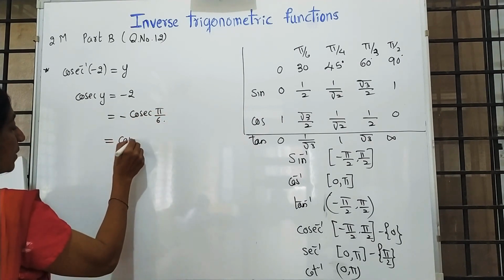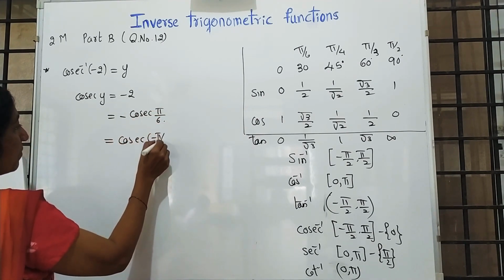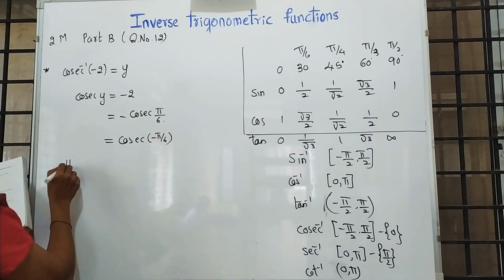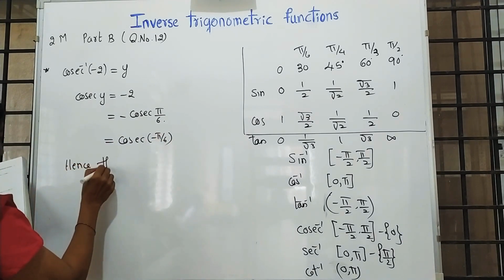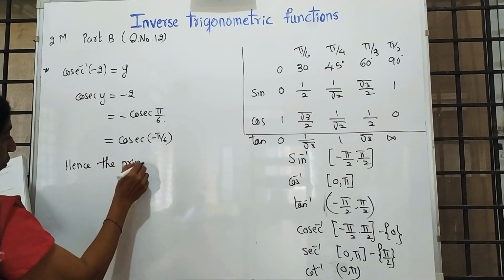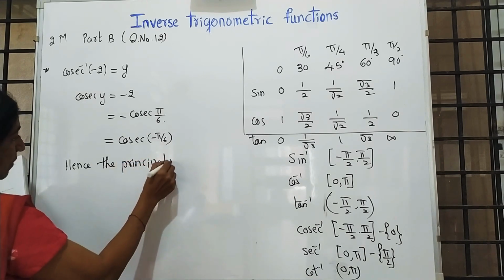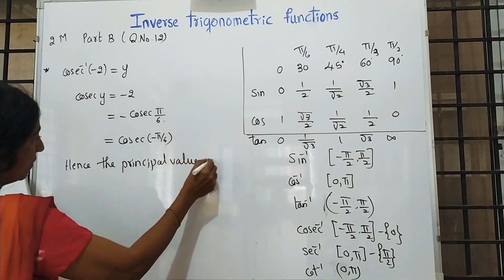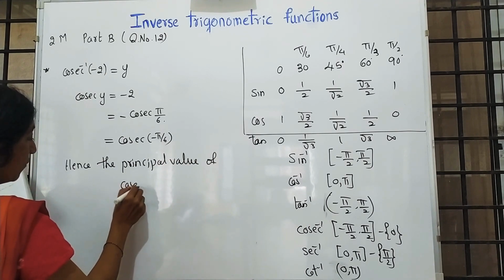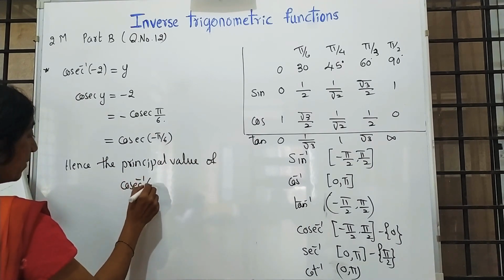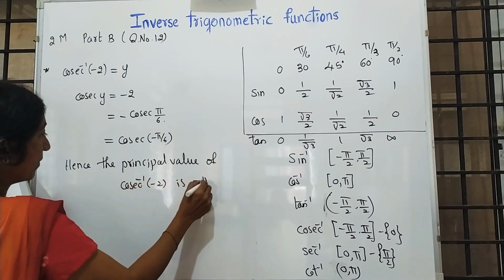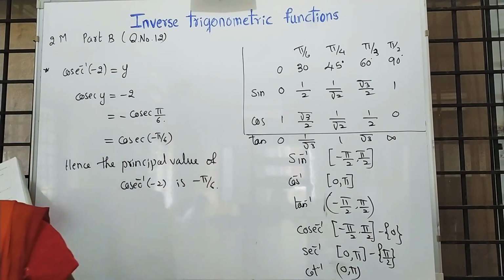So, it is nothing but cosec of minus pi by 6. Hence, the principal value of cosec inverse of minus 2 is minus pi by 6.